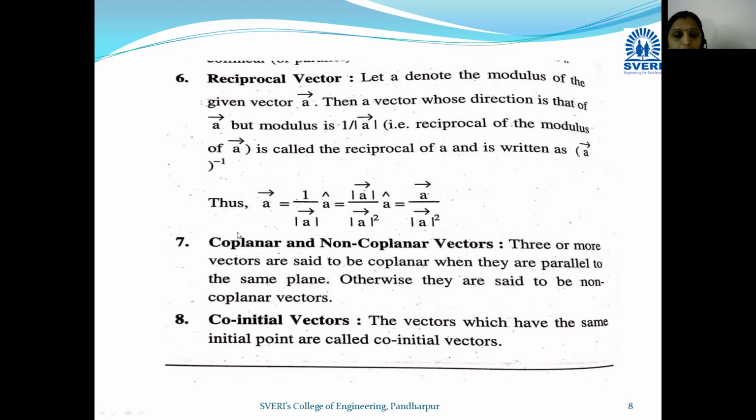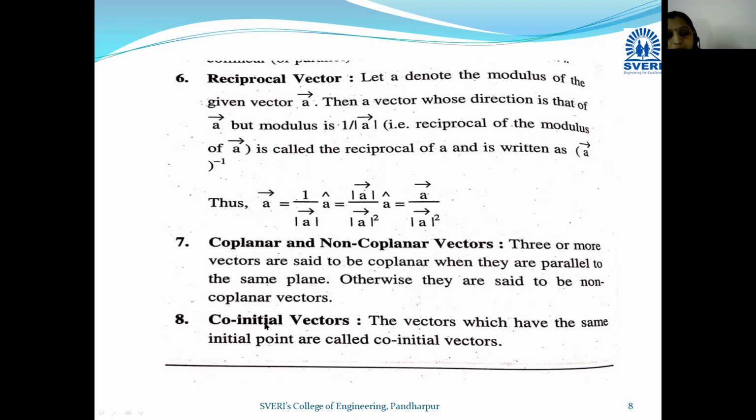Okay, next one, seventh one, coplanar and non-coplanar vectors. Three or more vectors are said to be coplanar when they are parallel to the same plane. Coplanar means that if two or many vectors exist in the same plane, then we can say the vectors are coplanar. So this is the definition of coplanar and non-coplanar: three or more vectors are said to be coplanar when they are parallel to the same plane, otherwise they are said to be non-coplanar.